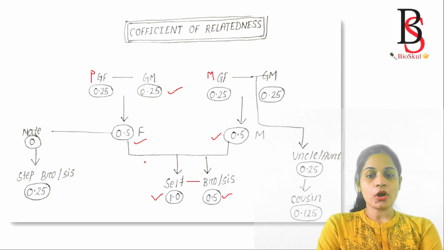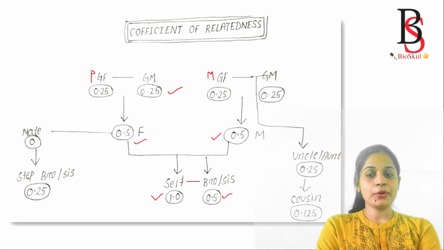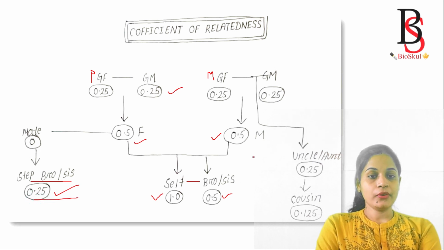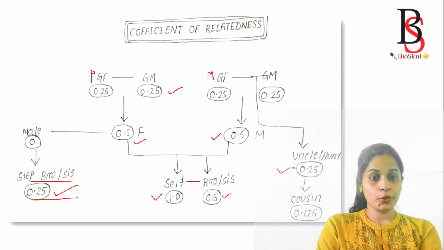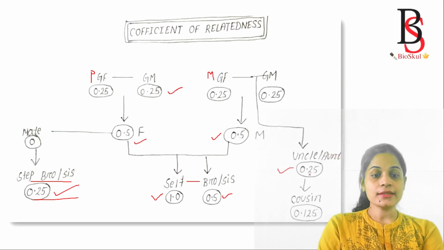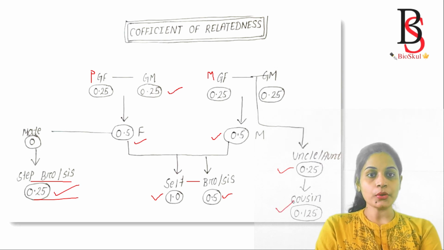Similarly, the relatedness of self with the step brothers and the step sister is 0.25. How? Because in the step brother and sister, only one of the parents is involved and it will contribute the gene. That is the half, so it is 0.25. Similarly, if we see the relatedness with the uncle and aunt, it is also 0.25, okay? And then the relationship with the cousin, it will be again half, so it will be 0.125, okay?